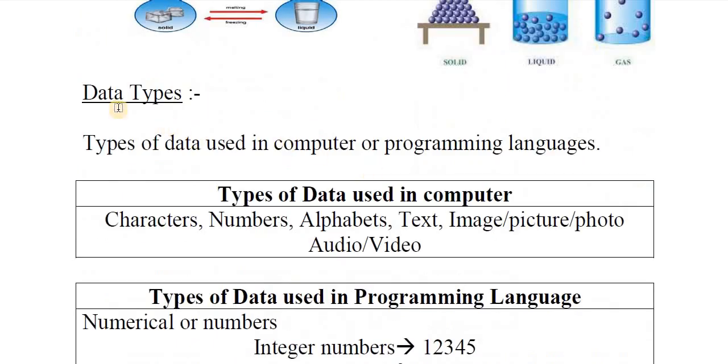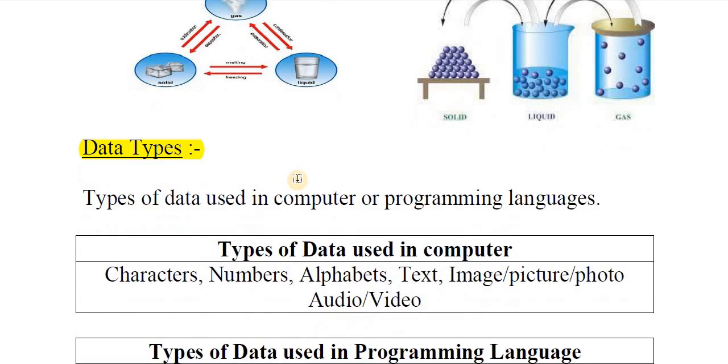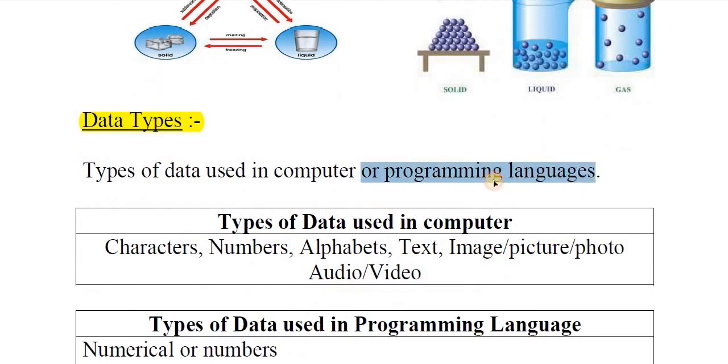In the same way, data types. First we will see what the basic types of data are. Like the basic types of matter, solid, liquid and gas, which we use in daily life, in computer programming languages there are also some basic types of data.